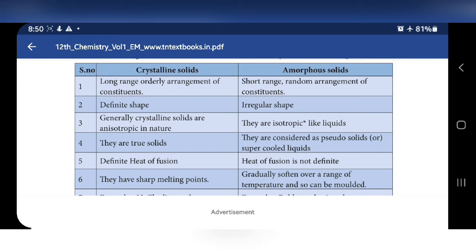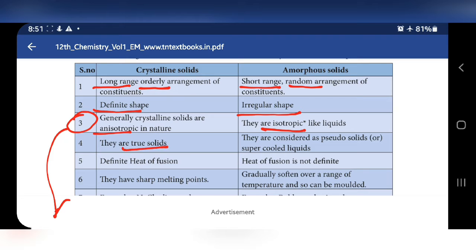The difference between crystalline solids and amorphous solids is given: ordered arrangement versus random arrangement. Constituents are arranged in an ordered manner in crystalline solids. In amorphous solids they are randomly arranged. Long range order, short range order. Crystalline solids have a definite shape, amorphous solids an irregular shape. Crystalline solids are anisotropic in nature, amorphous solids are isotropic in nature. These points we will explain in our next paragraph.